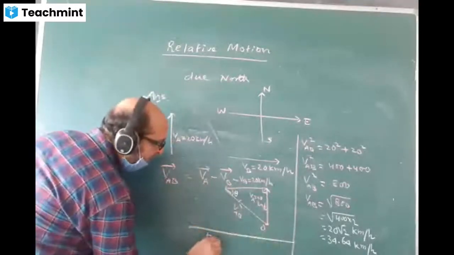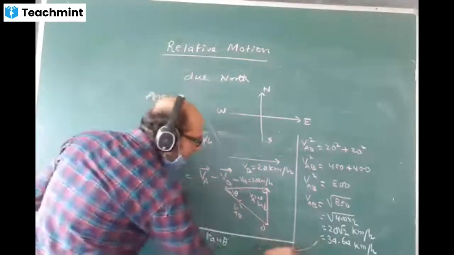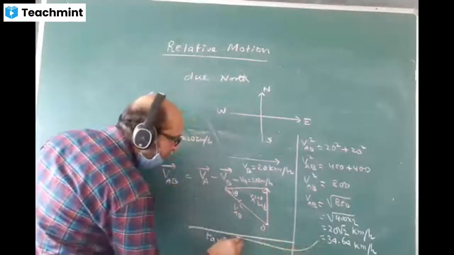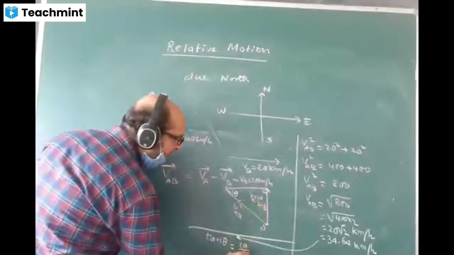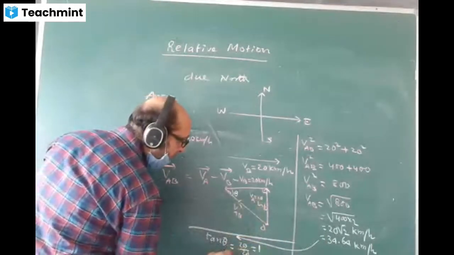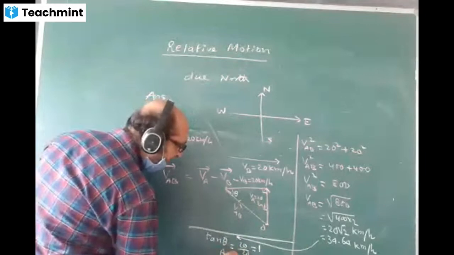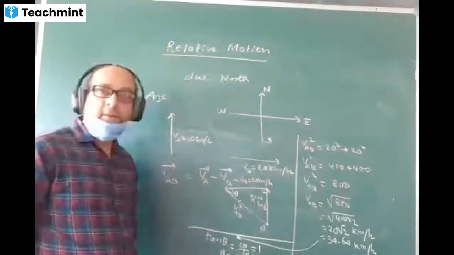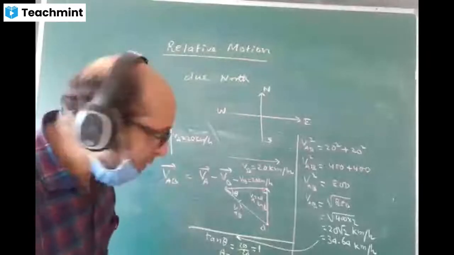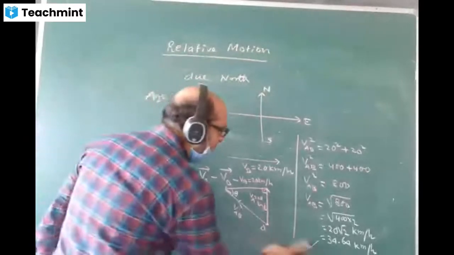Tan theta is equal to perpendicular by the base. So like 20 by 20. Answer is coming 1. Therefore theta value is coming 45 degrees. What direction? You cannot see, so I'll write it above.